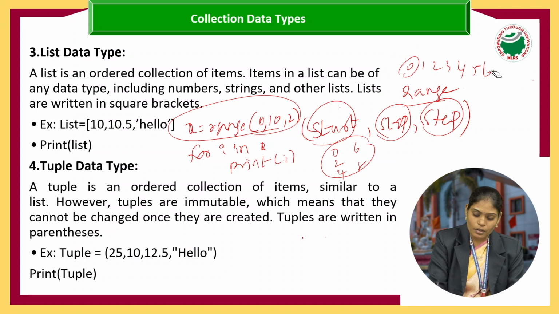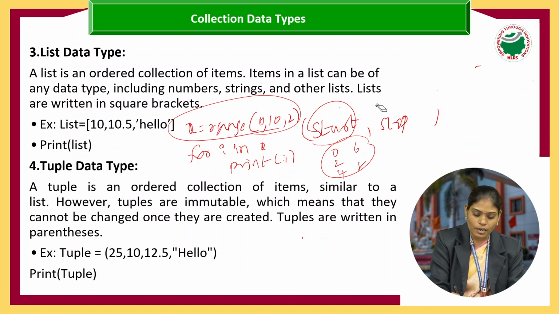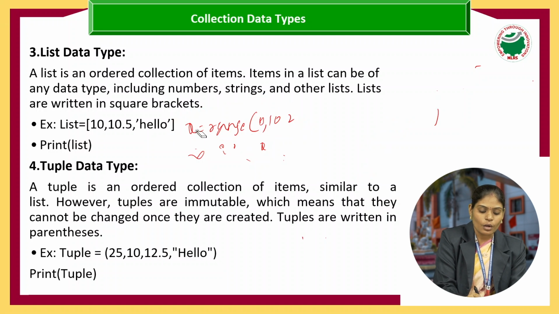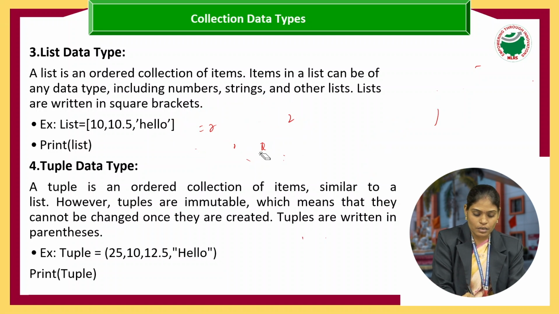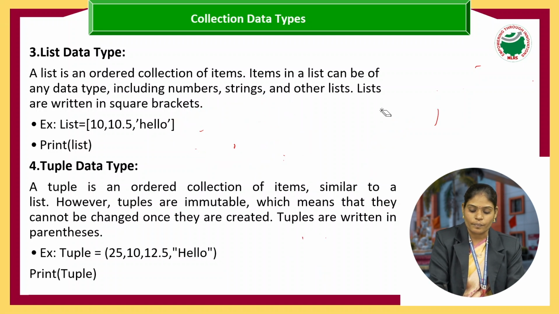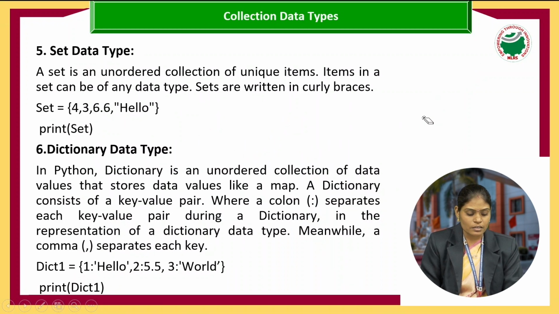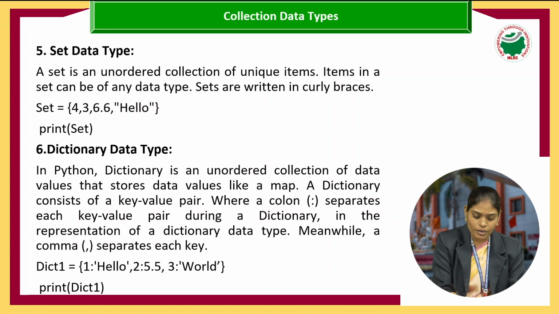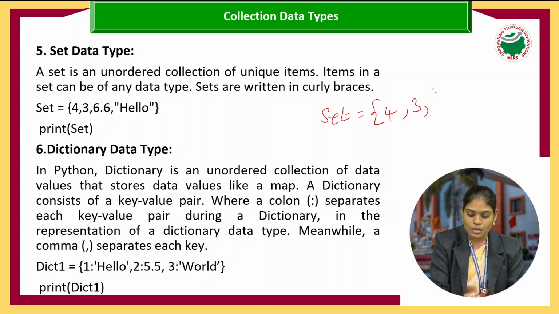Next I am going to discuss set and dictionary. Both the set and dictionary are collections of unordered data. Why are we saying that both are unordered? When we are writing values in a set, we represent them with curly braces, where set equals, for example, 4, 3, hello.